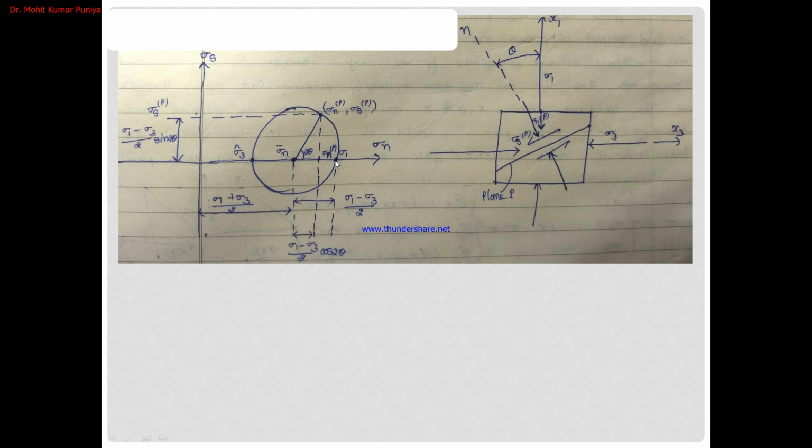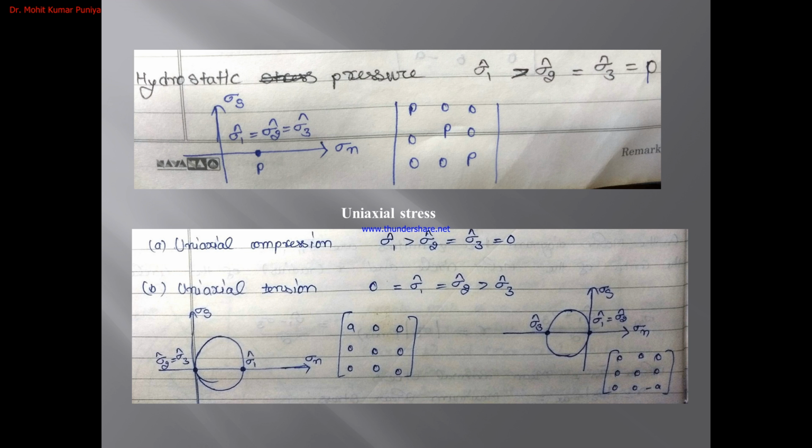The distance from the principal stress to the center: because this is sigma 1, if we want to calculate it, we take the mean from the principal to the minor one, so this will be sigma 1 minus sigma 3 by 2. If we want to calculate the distance from the center point to the normal of this point, that will be the normal stress for the point P. So the normal stress will be sigma 1 minus sigma 3 by 2 into cos 2 theta. Similarly, the shear stress will be sigma 1 minus sigma 3 by 2 into sin 2 theta. So this is the simple nomenclature of the Mohr circle.